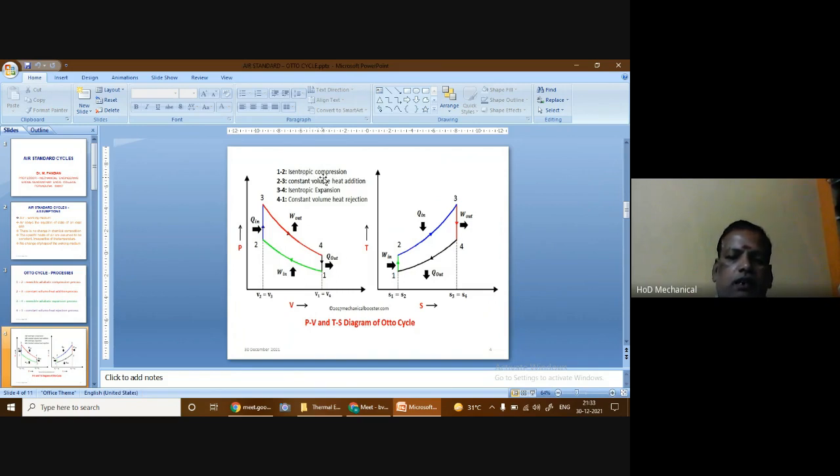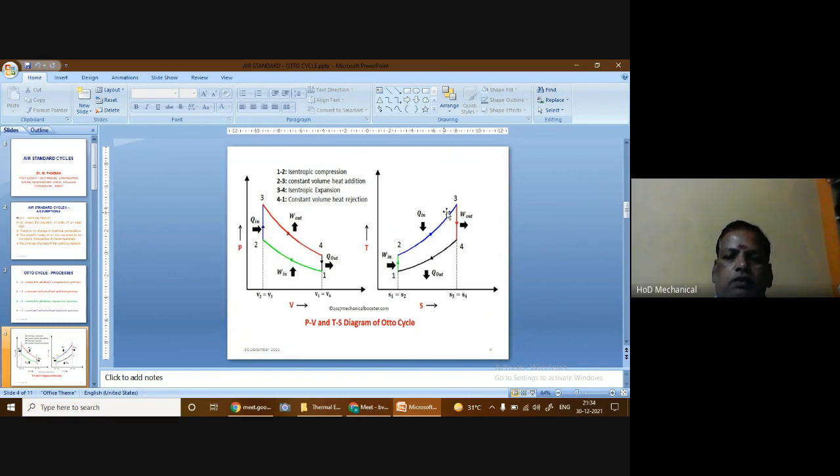That means the entropy after the compression process will be equal to the entropy at the beginning of the compression process. That's why 1 to 2 is representing a constant entropy line. Because it is a compression process, work is done on the system, because here air is undergoing the compression process. So air is considered as the system, and work is done on the system, then only the air can get compressed.